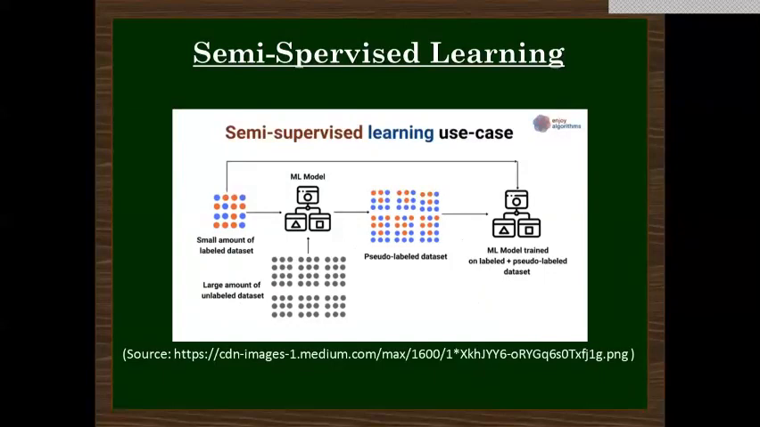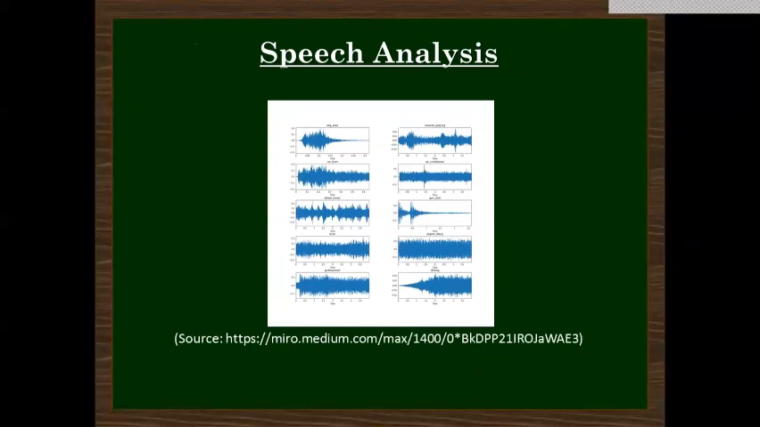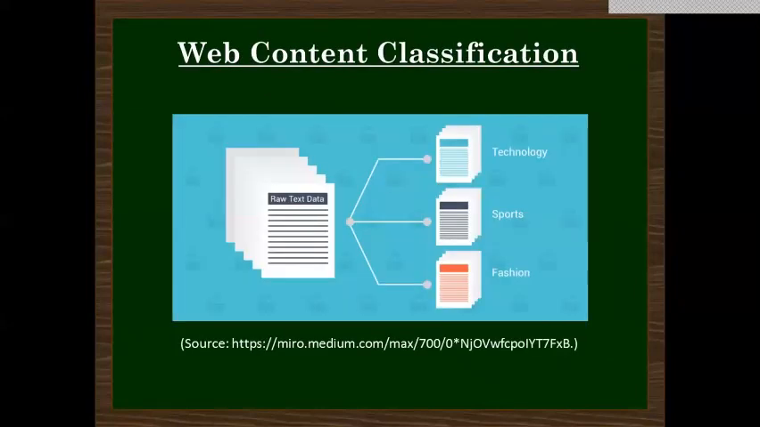Some real-life applications of semi-supervised learning can be speech analysis. Labeling of audio files is a very intensive task where only some of the features may be labeled and it requires a lot of human intervention. Another is web content classification, and the content present online needs to be classified based on our searches and the keywords present. So as you can see here, the text is segregated into three here: technology, sports, fashion, based on